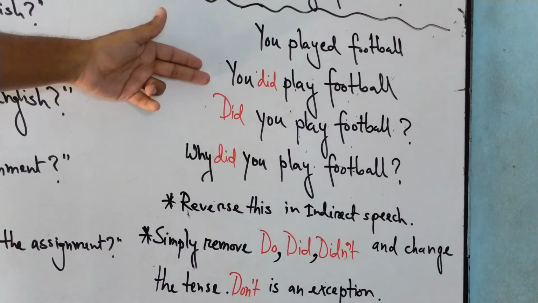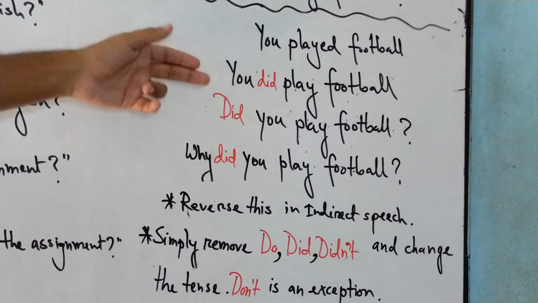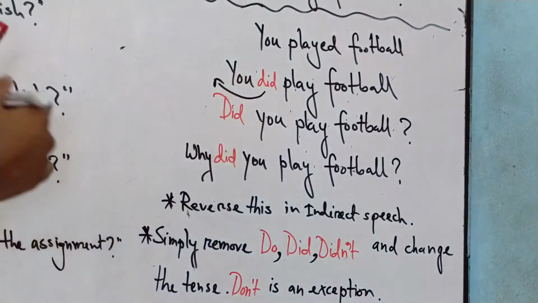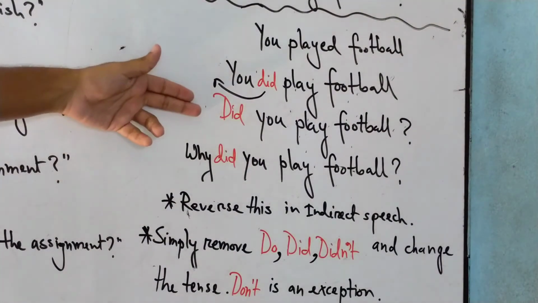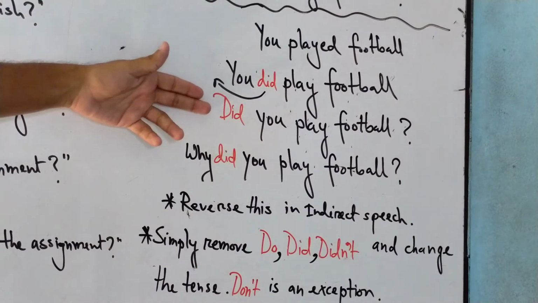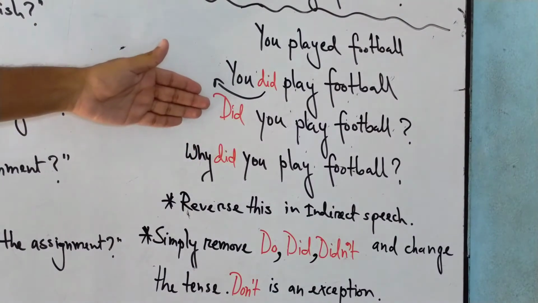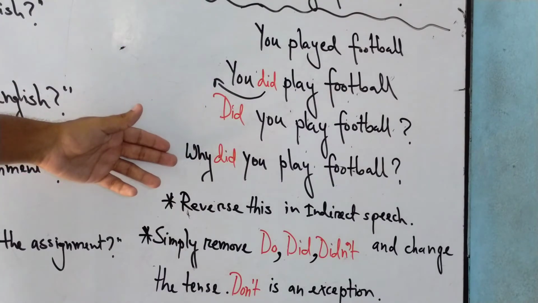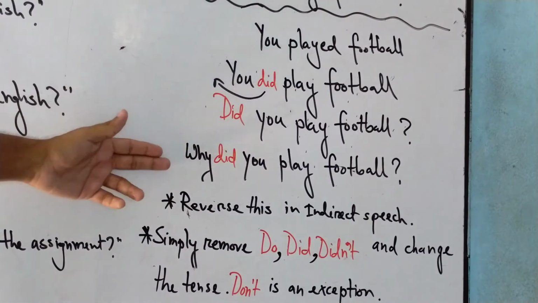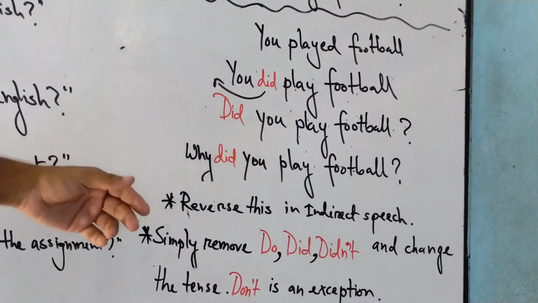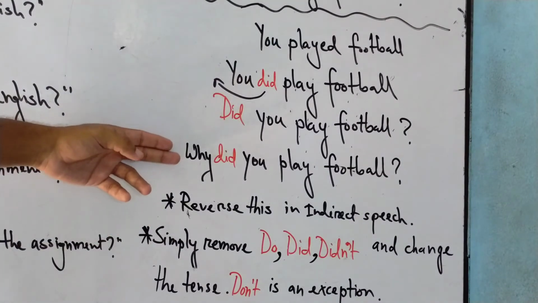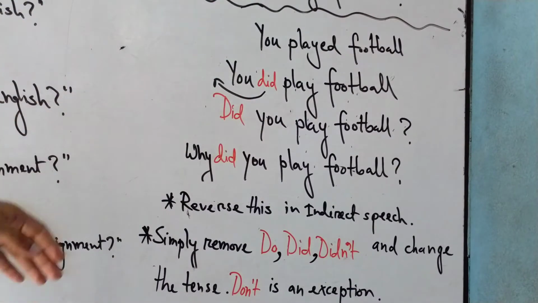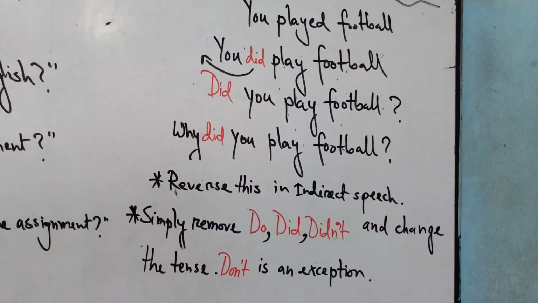So now you can change it into interrogative or negative, whatever you like. So you just put the did before the subject, and it becomes did you play football? It's a yes-no question, as you know very well. And we can change this yes-no question into a WH question only if we put an interrogative pronoun before it. Like we could put how did you play football? Or it could be why did you play football? Like in the example here down below. So that's how it works. You should take notes of all these things that you have learned.